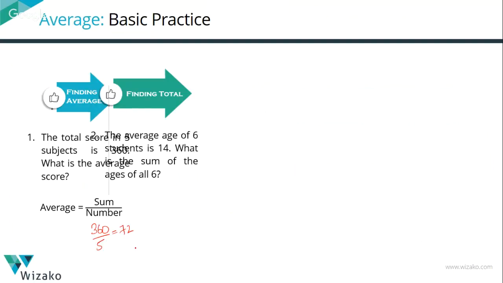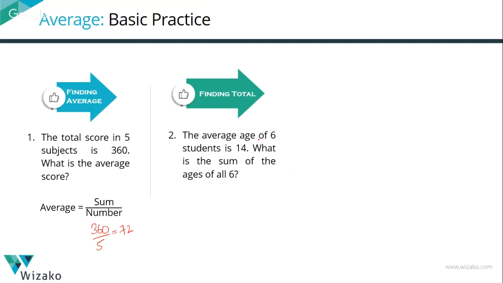Question number 2, we're going to be finding out the total. The average age of 6 students is equal to 14. How do you find the sum? Sum is nothing but average into number. The average is equal to 14. The number of students is equal to 6. So 14 into 6, 84 is the sum of their age.